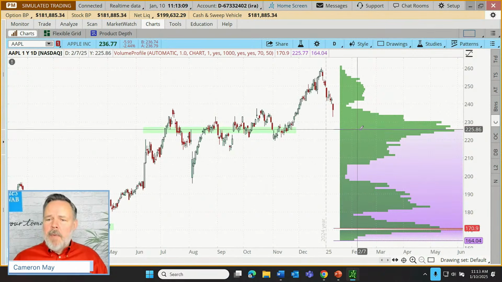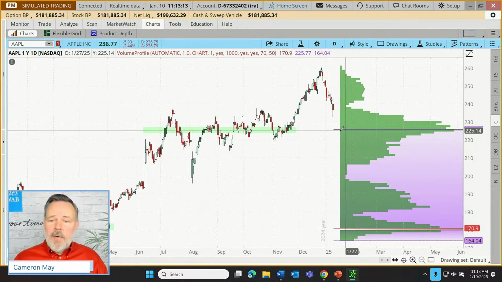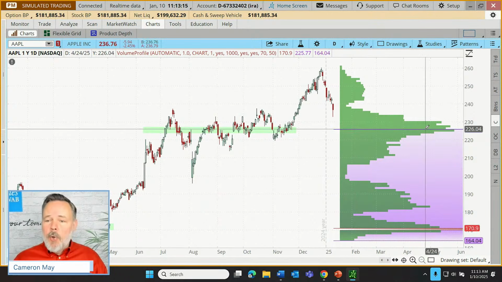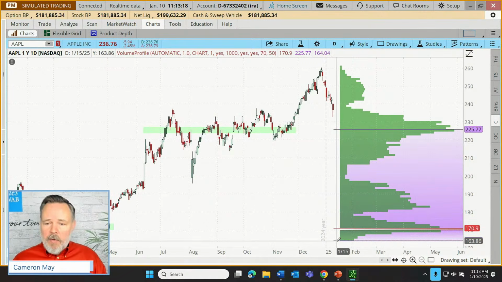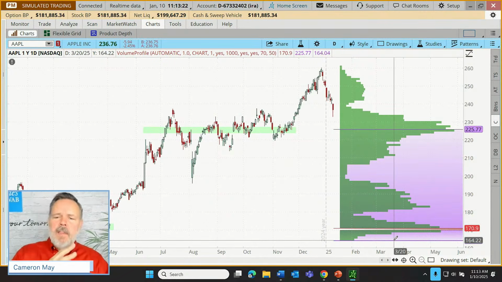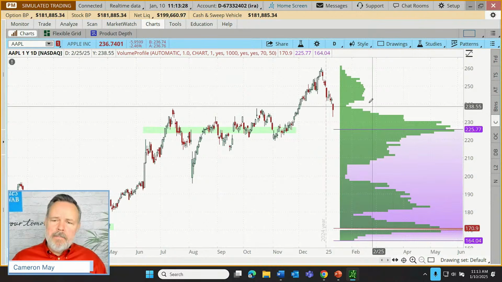What about this purple line up above the point of control? That is known as our high value node. And down below, we have the low value node. It's a purple line. And the term node actually carries right on into some other elements of this indicator.